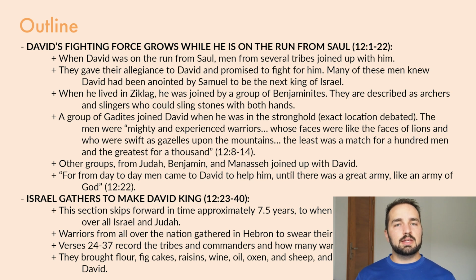When he lived in Ziklag, he was joined by a group of Benjaminites, and they're described as archers and slingers who could sling stones with both hands. And this is quite significant, quite a talent. It also shows us that when David faced Goliath with the sling, that was a respected weapon at that time. A lot of times you see pictures of David with a little child's slingshot when this story is illustrated. But no, the sling was an actual weapon. And some very skilled slingers joined David, which would have certainly been an asset to him.